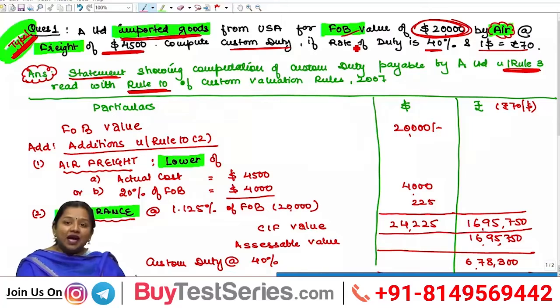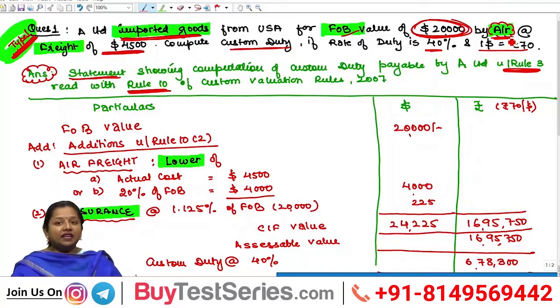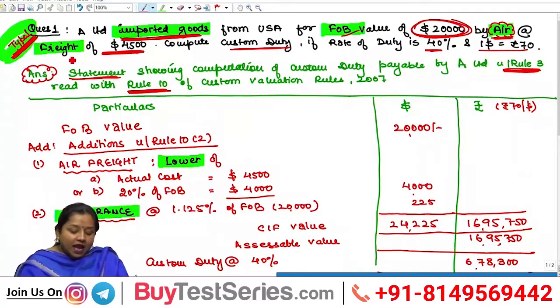FOB value stands for the value at which goods are loaded at the foreign port or the port of exportation. For an FOB value of $20,000 by air, they have specifically mentioned that importation has been done by air, at the freight of $4,500. Compute custom duty if rate of duty is 40% and $1 is 70 rupees.